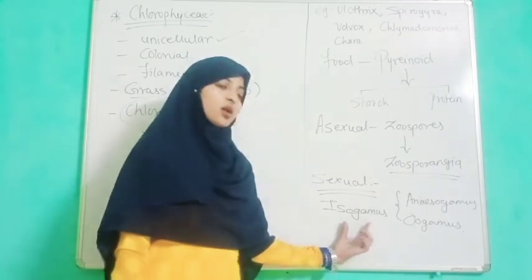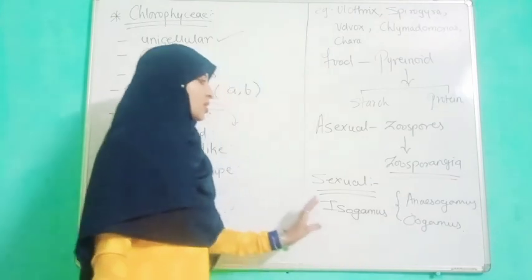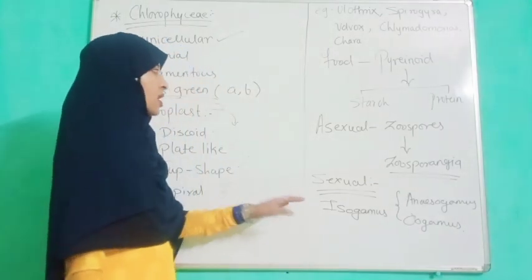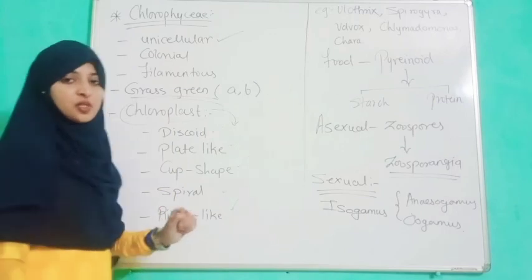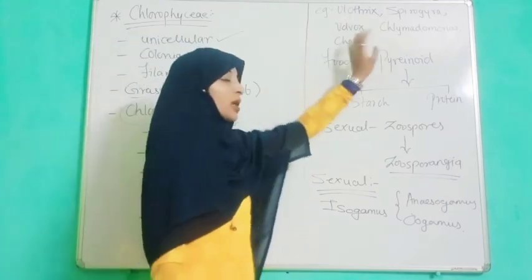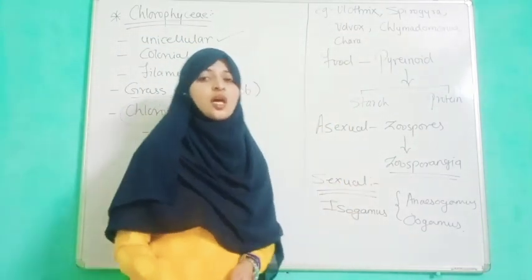The examples given for Chlorophyceae, the green algae, are Ulothrix, Spirogyra, Volvox, Chlamydomonas and Chara.